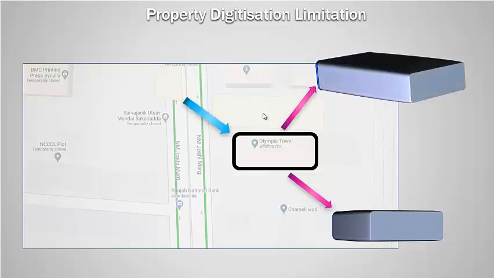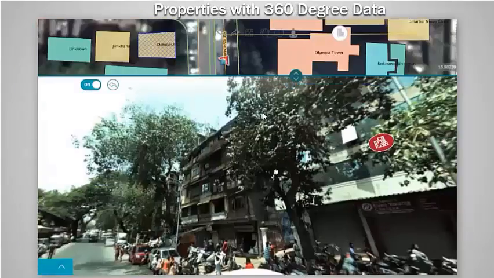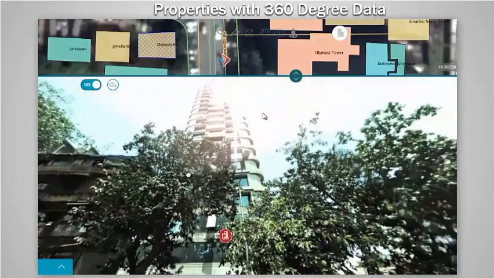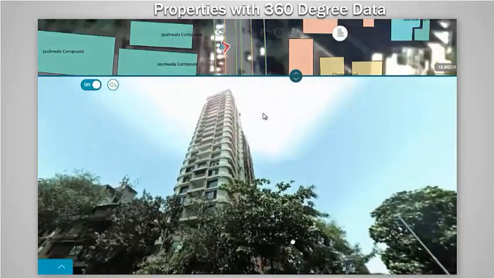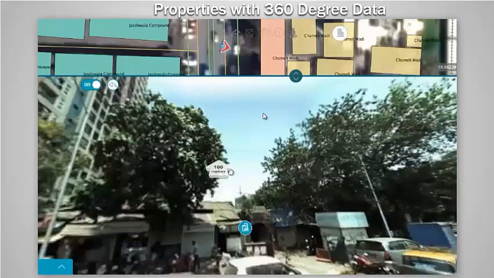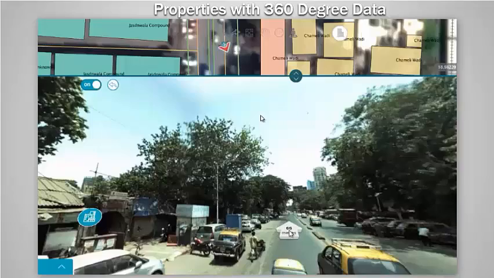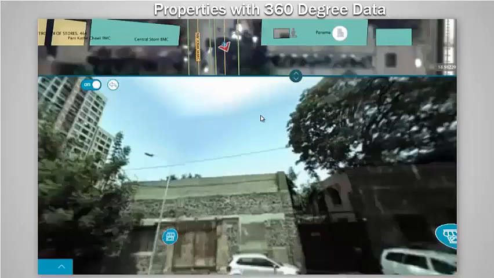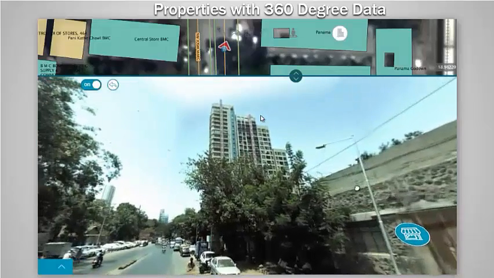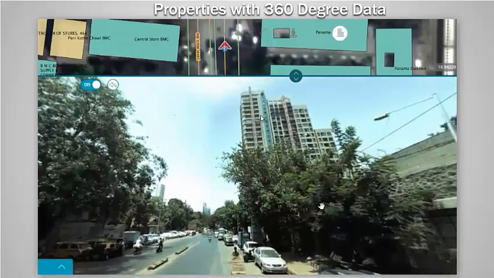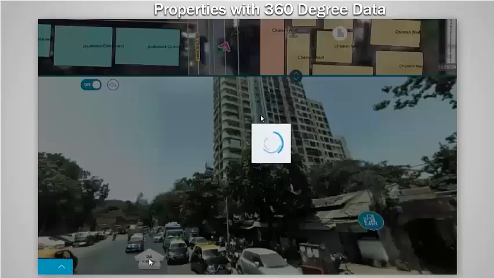When we use 360-degree data, that enables us to view a single property from different angles and different locations. It also allows us to see the nearby vicinity and the development. This data clearly shows information about the nature of the building, type of the building, construction type, usage of the building with approximate floor count. Visual information can be interpreted by even a semi-literate person. He may not be required to learn the basics of mapping to interpret the 360-degree data.